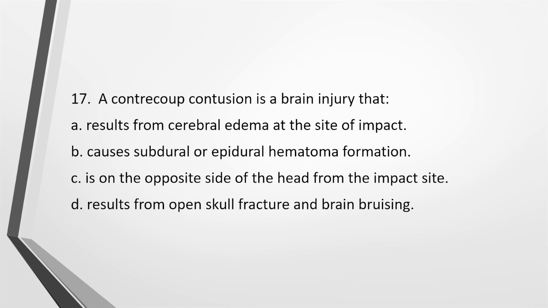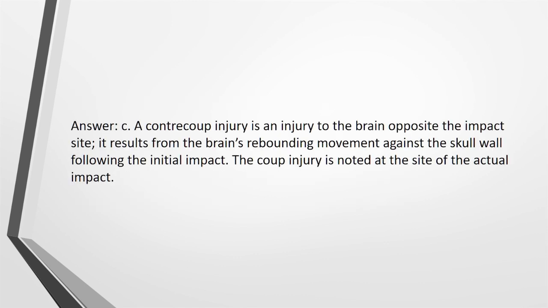17. A contrecoup contusion is a brain injury that: A. Results from cerebral edema at the site of impact. B. Causes subdural or epidural hematoma formation. C. Is on the opposite side of the head from the impact site. D. Results from open skull fracture and brain bruising. Answer: C. A contrecoup injury is an injury to the brain opposite the impact site. It results from the brain's rebounding movement against the skull wall following the initial impact. The coup injury is noted at the site of the actual impact.